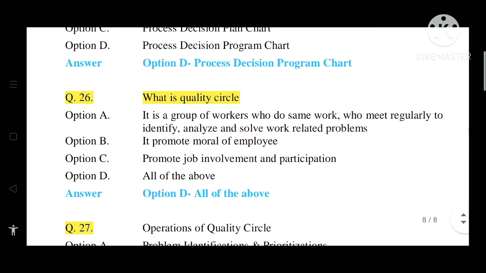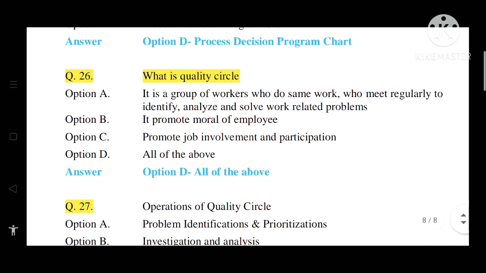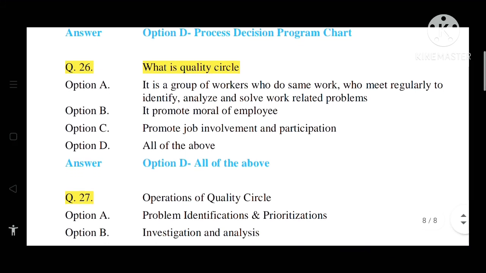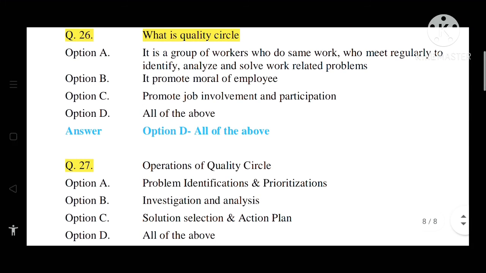Question number 26. What is quality circle? Option A, it is a group of workers who do same work, who meet regularly to identify, analyze and solve work related problems. Option B, it promotes morale of employees. Option C, it promotes job involvement and participation. Option D, all of the above. So the correct answer is option D, that is all of the above. So the above three parameters are done at quality circle to enhance the productivity and the quality.